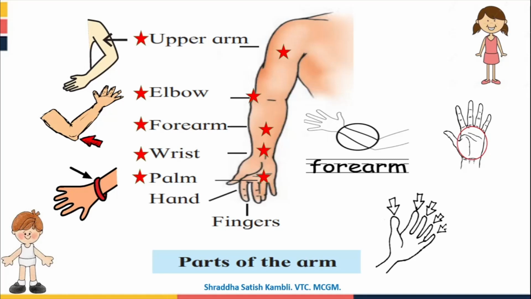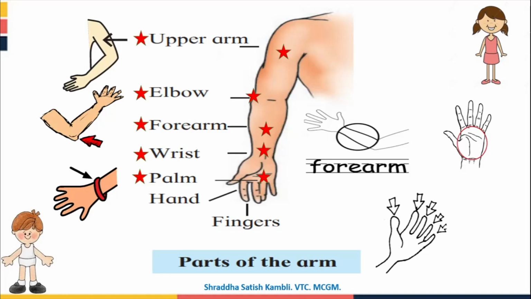Your upper arm can be divided into your elbow also. The middle part, the part which joins the upper arm with the forearm, is called as the elbow. The part which joins the forearm to the palm or to the hand is called as your wrist. Okay, and in the hand again you have 2 parts. You have the palm and you have the fingers. So this, children, is part of your arm.